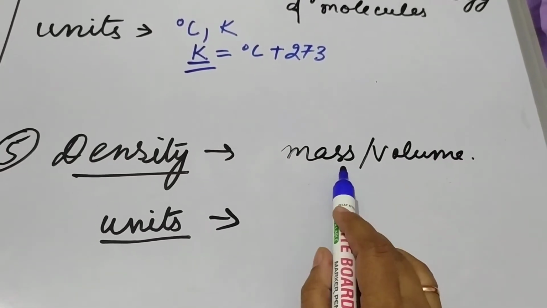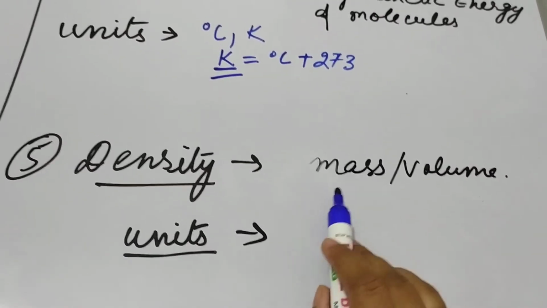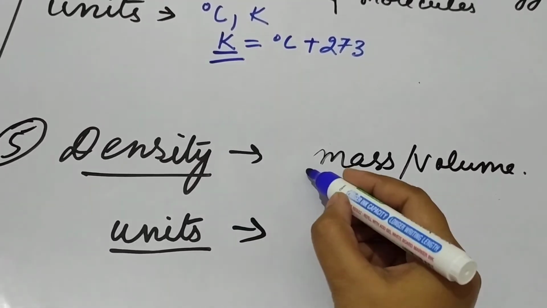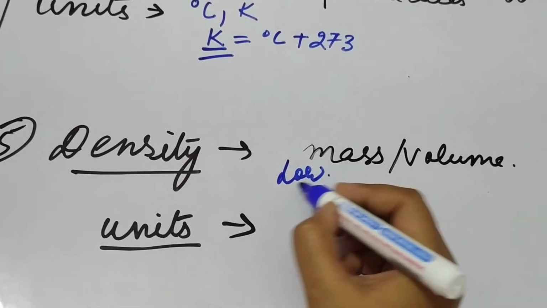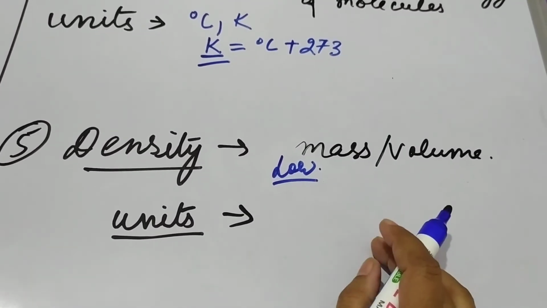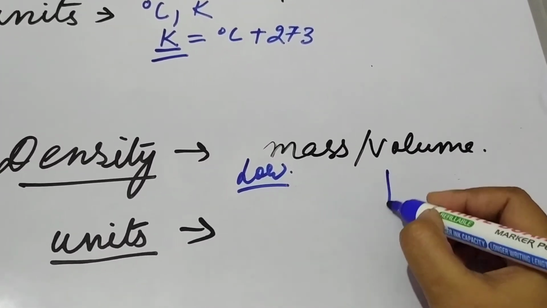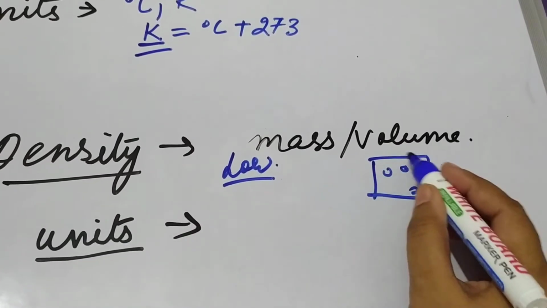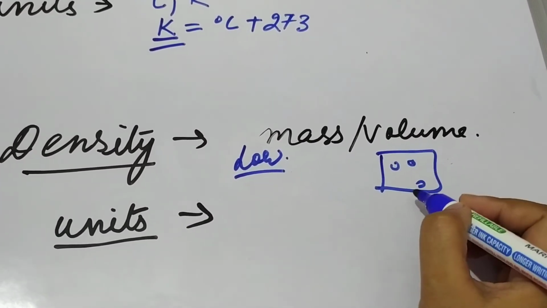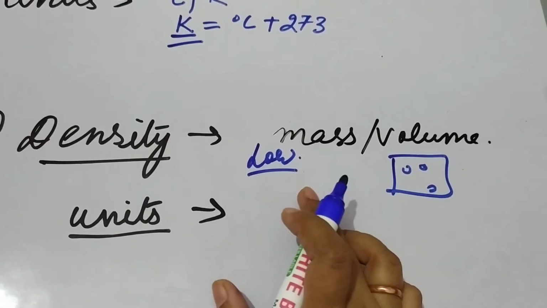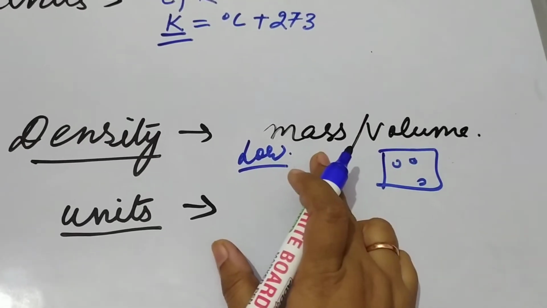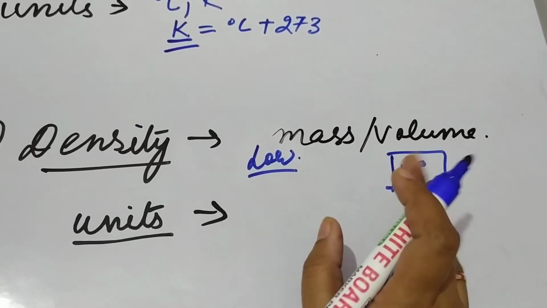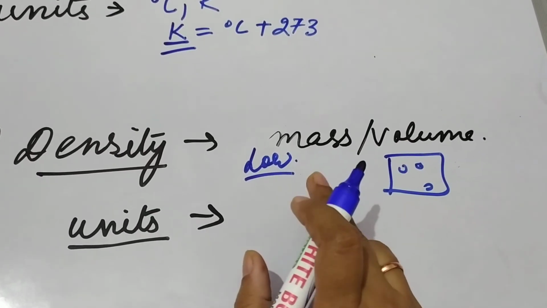Next is density. Density is generally defined as mass per unit volume, and gases have low density because there are fewer molecules per unit volume. The molecules are very far apart. Suppose this is a container, you will see very few molecules in a given volume. So because of this, the density of gases is very low, because mass is less as compared to volume. Volume is more, and therefore the density is very low.